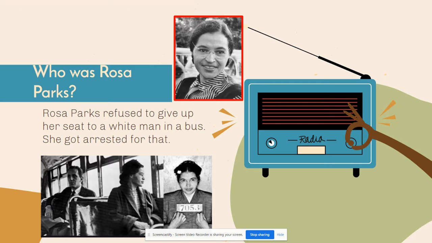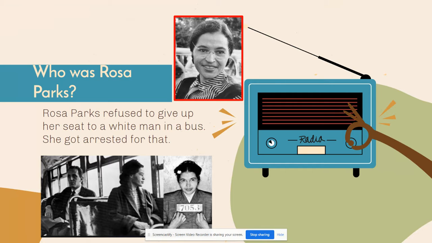So African Americans had to sit in the back of the bus and white people had to sit in the front. Now, if there were no seats available, right, in the bus, and a white man comes in and he wants to take your seat, he can definitely do that. So, you, because you were colored, you had to get up and you had to give the white man your seat. That's the way it used to be.